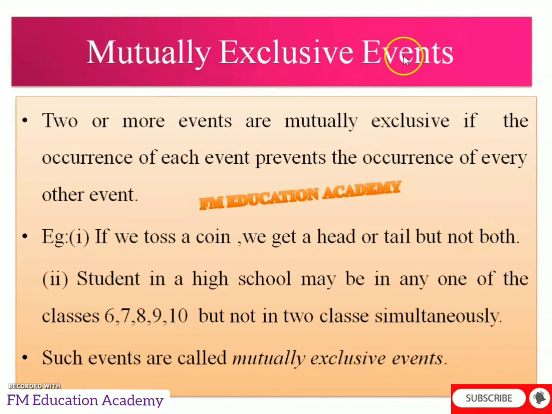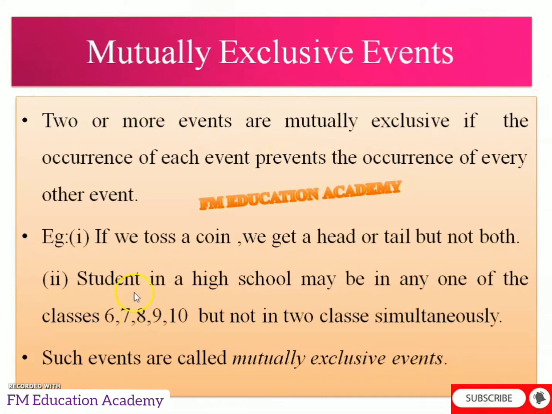What are mutually exclusive events? Two or more events are mutually exclusive if the occurrence of each event prevents the occurrence of every other event. For example, we are tossing a coin. We will get head, we will not get tail. That is, since we are getting head, we are not getting tail. When head is not allowing tail to come, that event is called a mutually exclusive event.